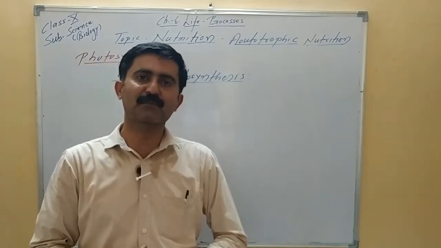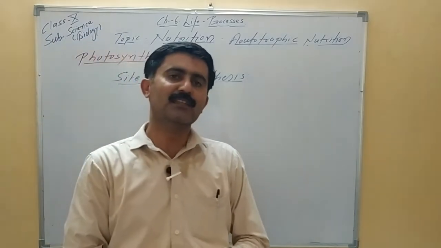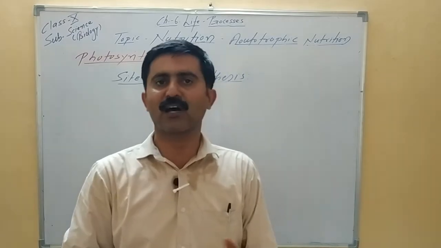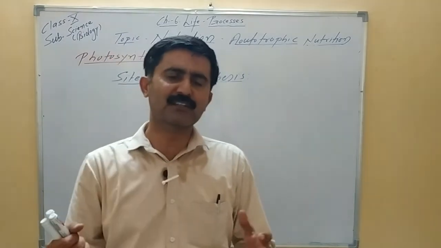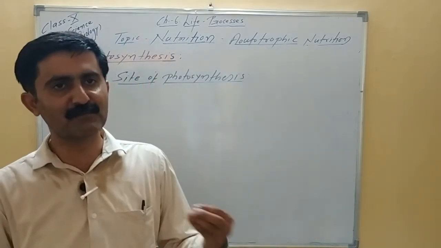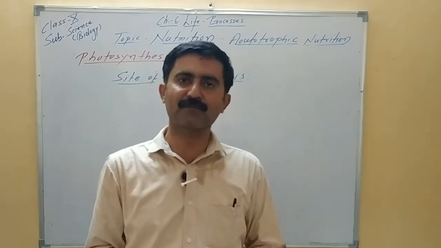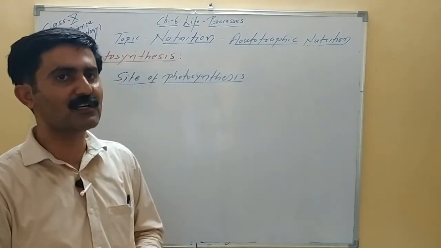Besides leaves, please keep in mind, photosynthesis also takes place in all other green parts. They may be sepals of a flower, a green stem, sometimes even roots which are green, which are assimilatory, and they also take part in photosynthesis. But the main part of the plant which takes part in photosynthesis is the leaves.